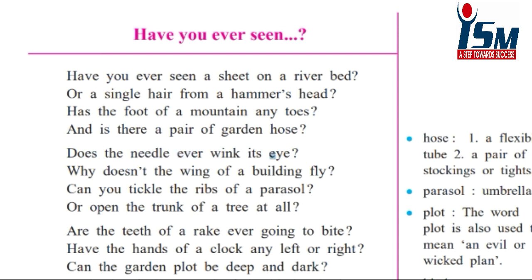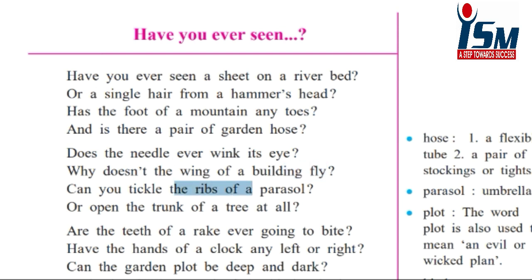Here the term eye indicates a human quality, but the poet is comparing the human eye with the needle's eye. The wings of a building are being compared to the wings of a bird, which can fly. He is assuming that just as the wings of birds help them fly, the wings of the building can also help them fly.